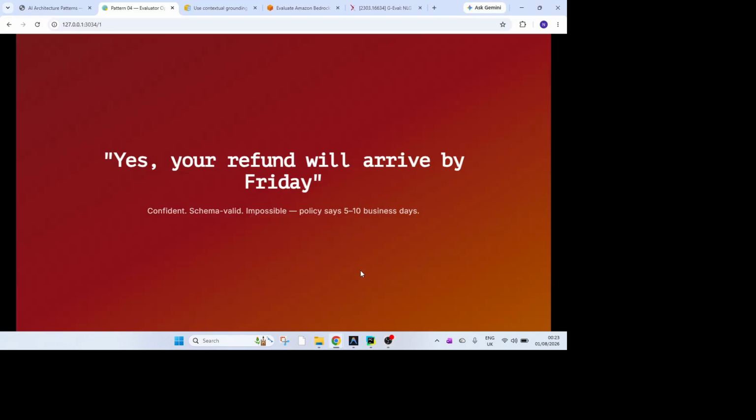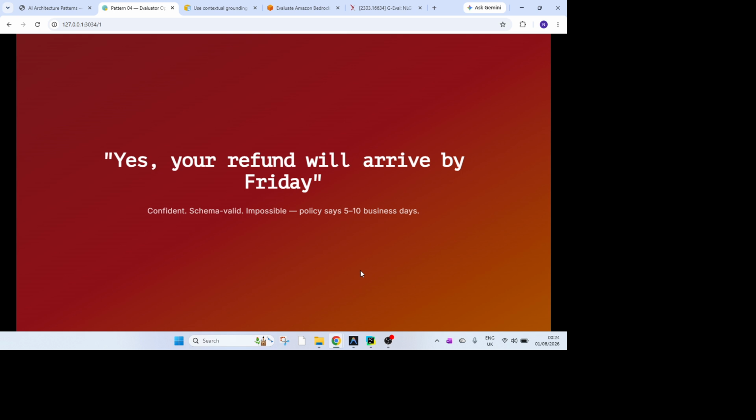Yes, your refund will arrive by Friday. Confident, grammatically perfect, schema valid, every field present, every type correct, and completely impossible, because the actual policy says 5 to 10 business days. And everything we have built in this series so far would let this answer through.